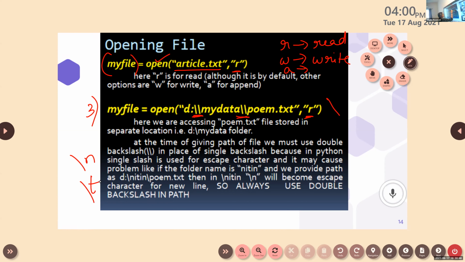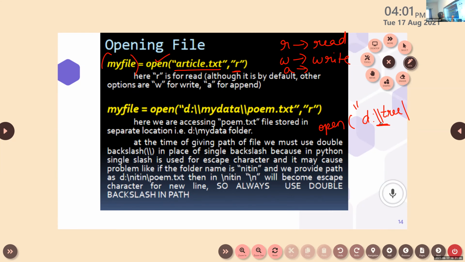If you are having some name like this, for example, in open, then comes the file name, like this. If a single slash comes, the computer will treat it as a special character, but actually this is the location, isn't it? It is the location of the file, right? So to avoid this, we are just putting double slash.